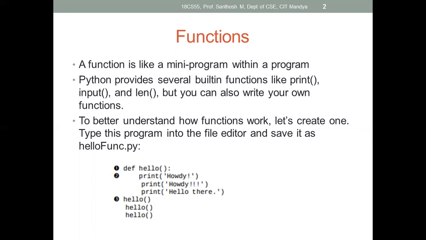In Python also we create functions, but the syntax is different compared to C programming. Python provides several inbuilt functions like print, input, and length, but you can also write your own function.